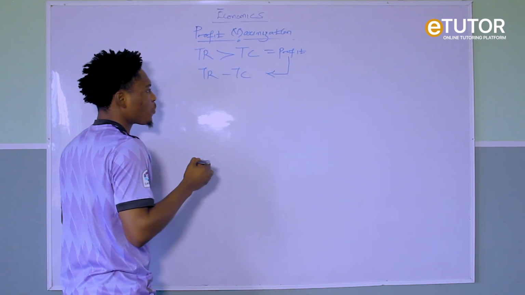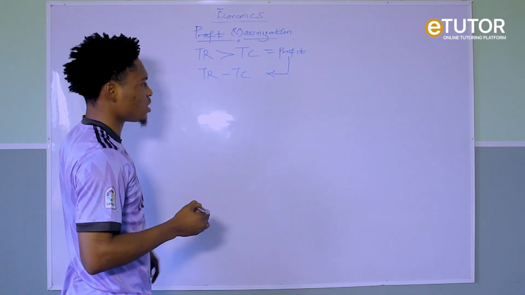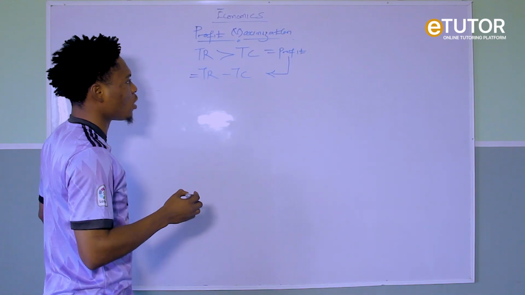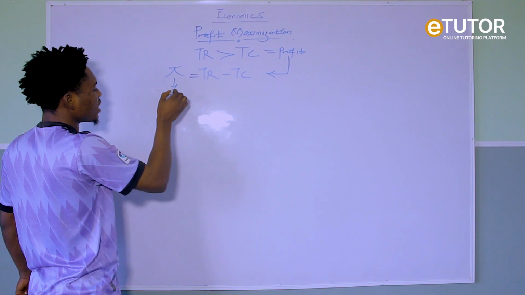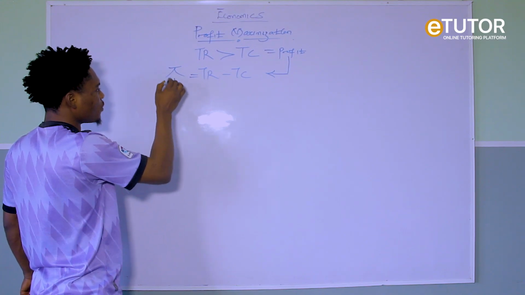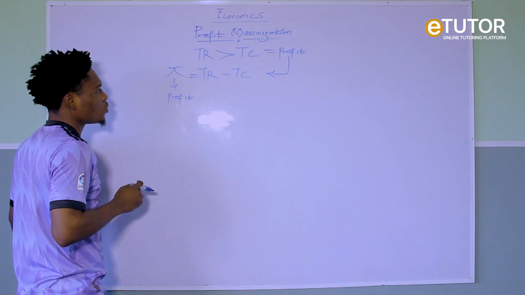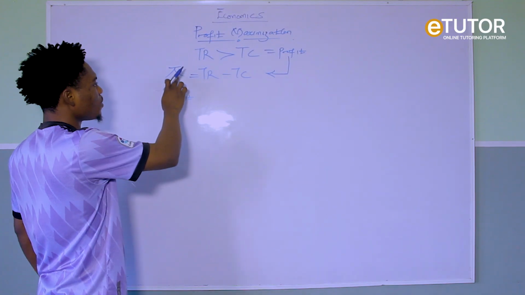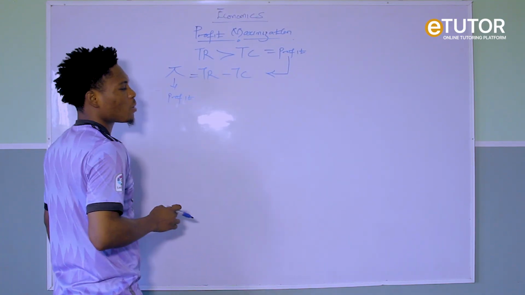So you can also say profit is the what? Positive difference between TR and what? TC. So when we remove our total cost from our total revenue, we are going to be left with what? With profit. So we use something like pi to represent profit. So the notation for profit here is what? Is pi. So this is profit. So profit, the formula will now be expressed as what? Pi, which is profit, equals what? TR minus TC.